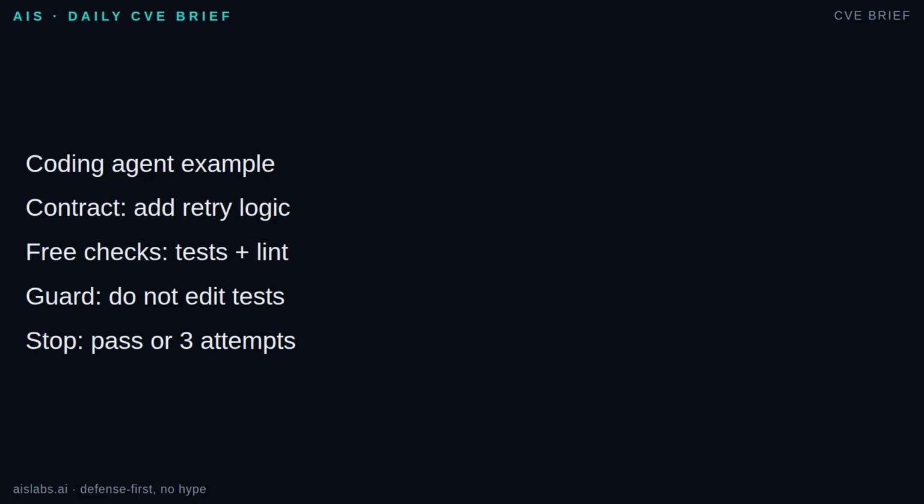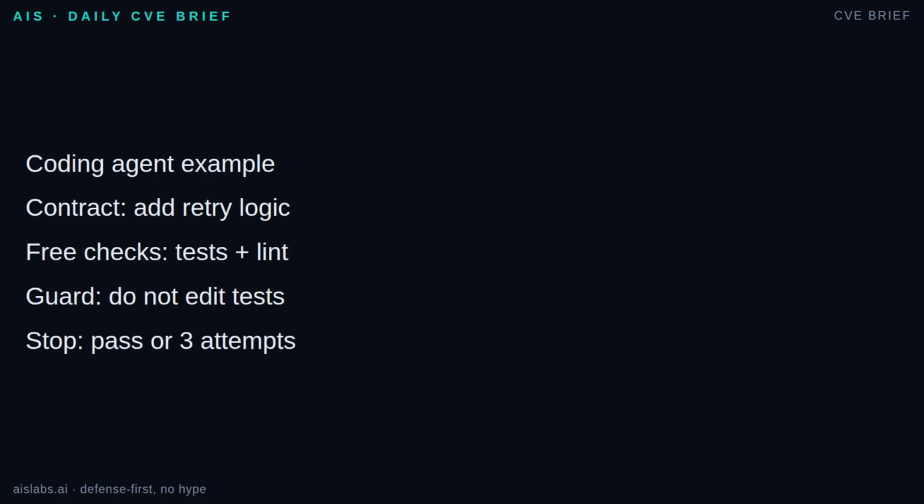Unit test. The client retries twice on transient 500 errors. Unit test. It does not retry on validation errors. Linter. Code style still passes. Schema or type check. Public response shape is unchanged. Guardrail. Tests under the payments folder may not be edited by the agent.